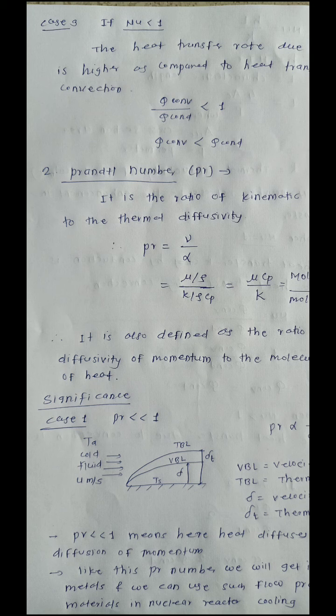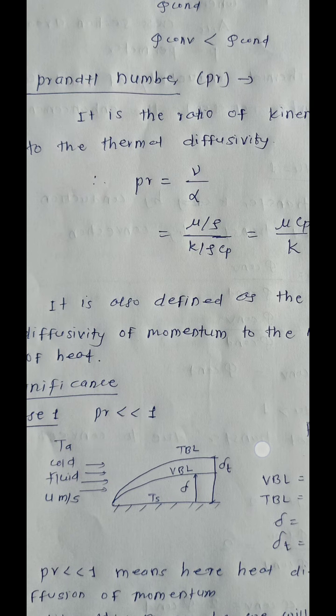If we know that the Prandtl number is less than 1, at that time we say that the velocity boundary layer thickness is less as compared to the thermal boundary layer thickness for that particular fluid.